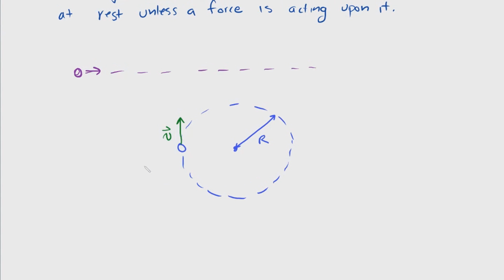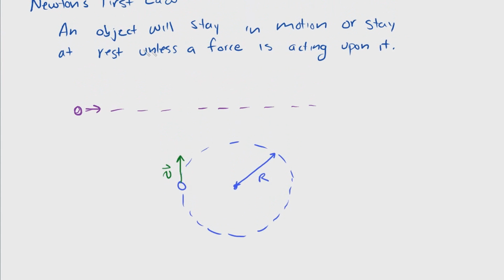So if you look back up here, it says that an object will stay in motion unless a force is acting upon it, and it will go along a straight trajectory. If it did move in this direction, that must mean there must be a force pointing that way to cause this object to change direction, because it's a fundamental thing in nature that objects will tend to move in one direction, and if they do change direction, there must be a force acting upon it. And if we go back to Newton's second law, F equals ma, if there's a change in direction and there's a force acting on it, there must be some sort of acceleration acting upon it.